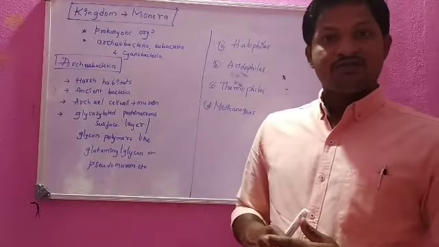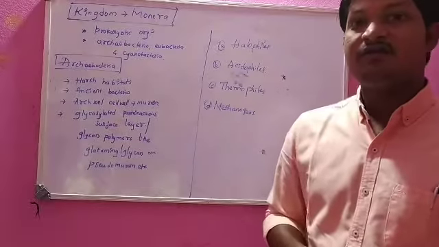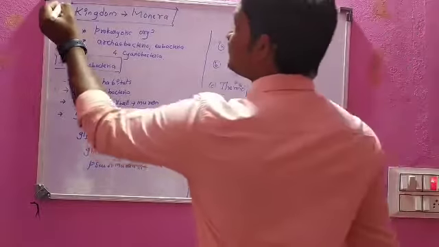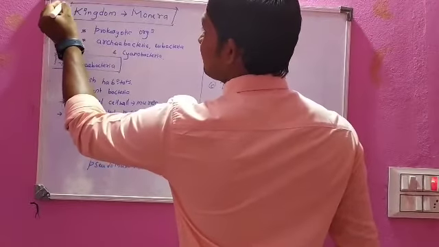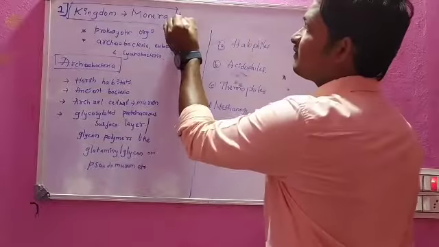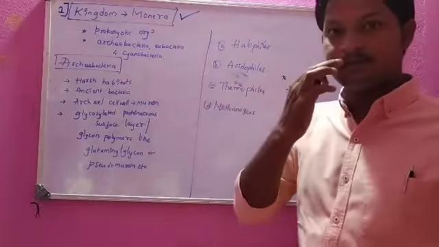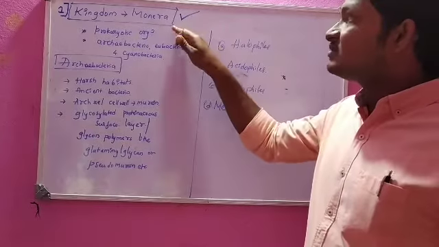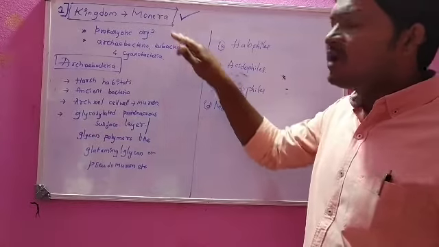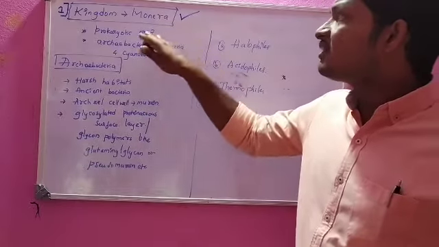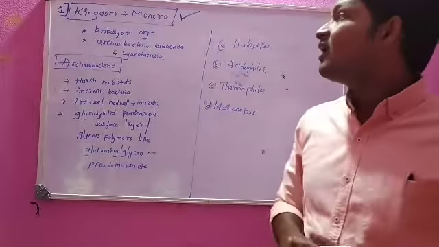There are five kingdoms, I told you. Under that, in today's class we can study the first kingdom, that is Monera. These Monera are microscopic organisms. Monera are prokaryotic organisms.